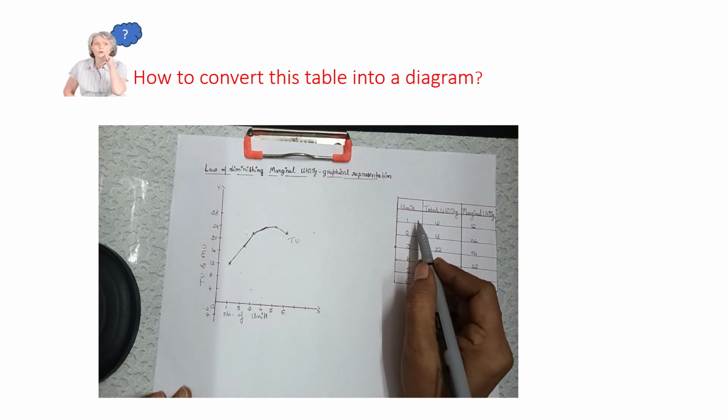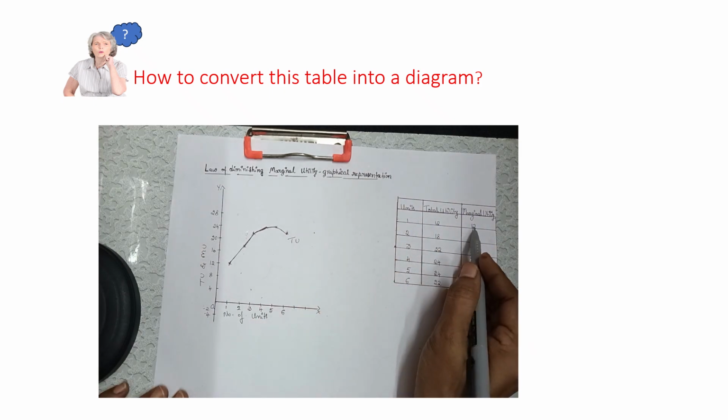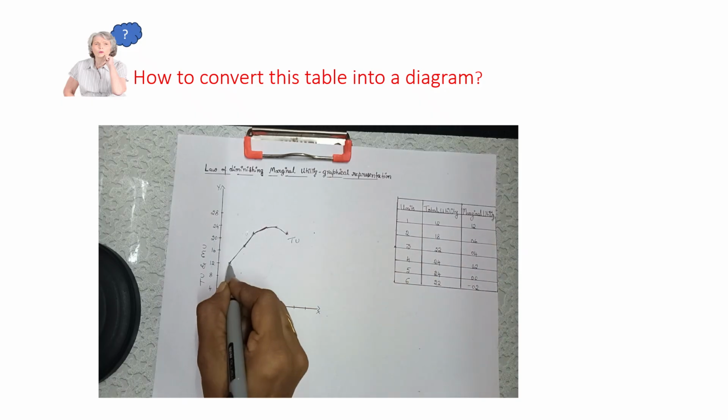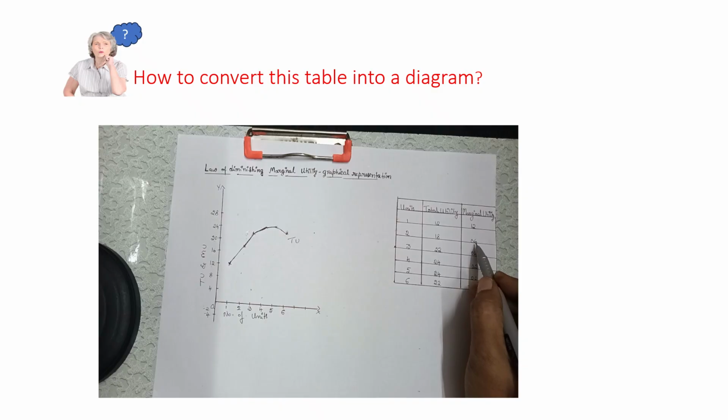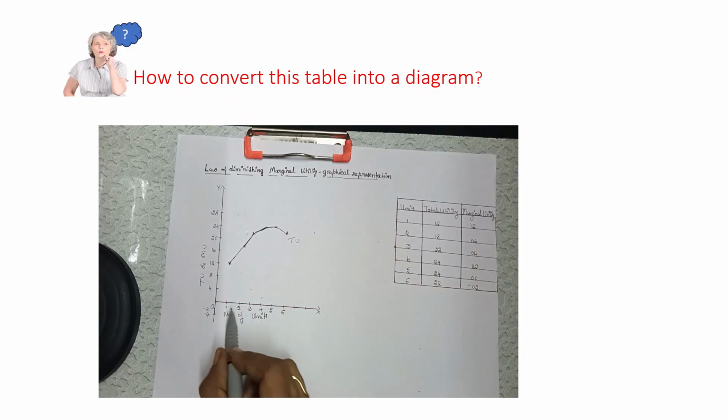When the first unit of the product is consumed, the consumer gets a marginal utility of 12. So first, 12, here only the marking comes. And when the consumer consumes the second unit of the commodity, he gets 6 marginal utility. Let us mark that 6, second unit of the commodity, 6. 6 comes somewhere in between 4 and 8. So second means here 6.